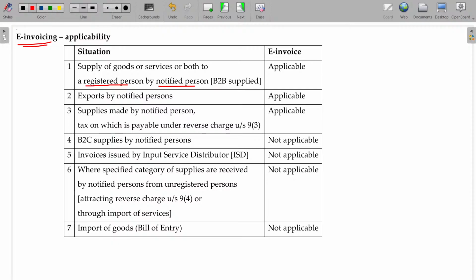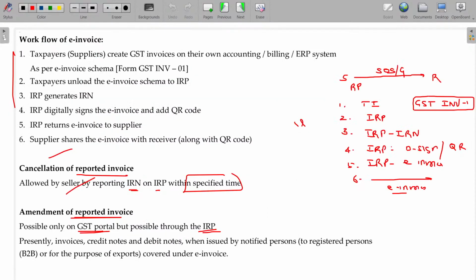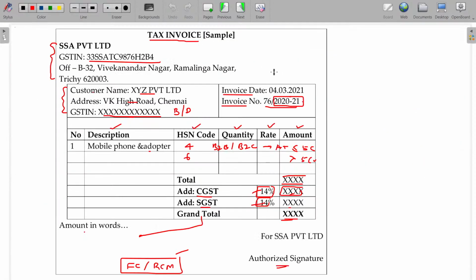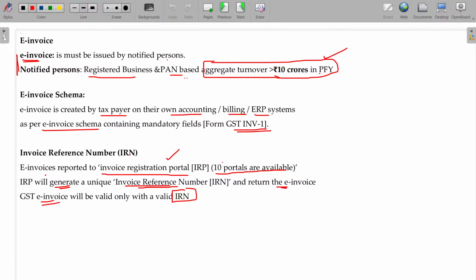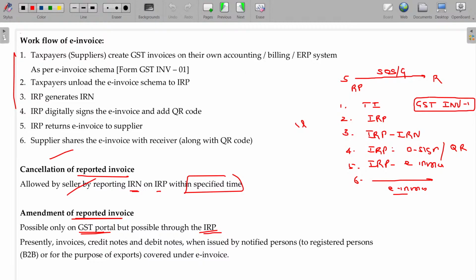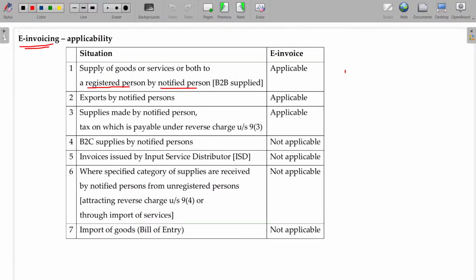The person who has aggregate turnover of more than 10 crores in the preceding financial year is called a notified person. Notified person to registered person, then applicable. Notified person to export case, applicable.